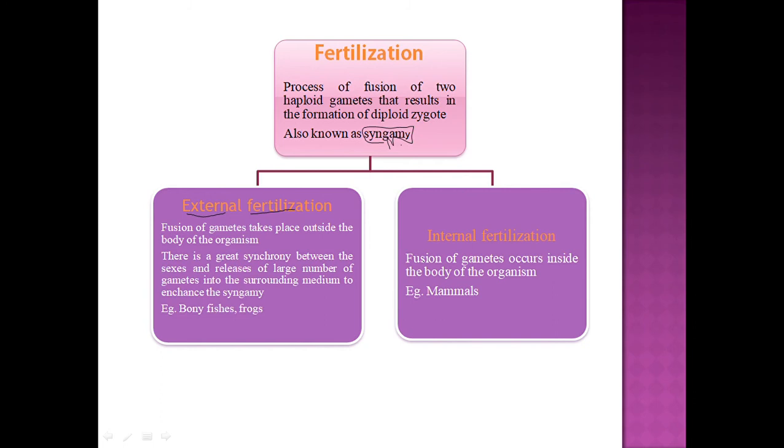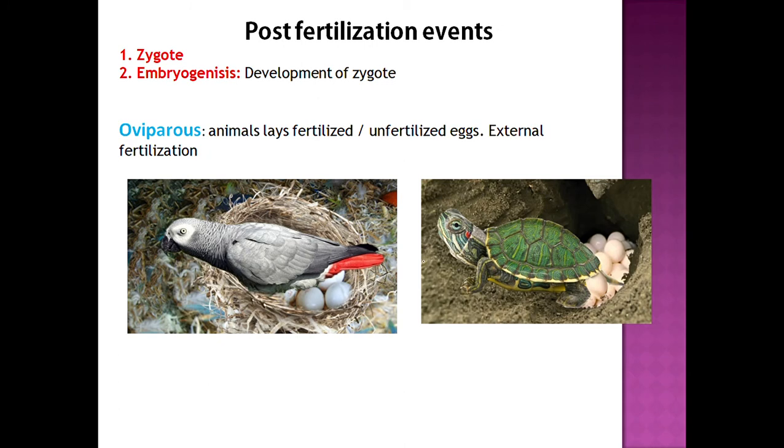Examples are the mammals. Correct. Now, looking forward, the next topic after fertilization is zygote and embryogenesis. The zygote is formed, that is 2n. If a question comes whether the zygote is n or 2n, then it is 2n, that is diploid, because one n chromosome comes from the male, from the sperm, and the other n comes from the female. So when both fertilize, they make the zygote which is 2n.